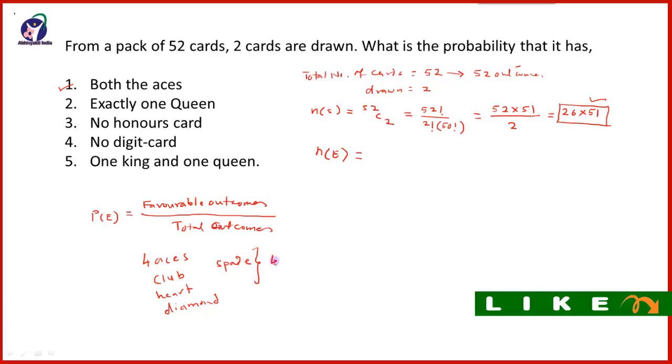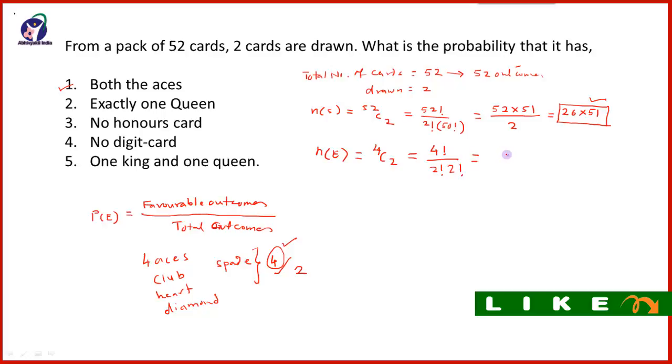So in all there are 4 aces, and out of that 2 are favorable to us, so the total favorable will be 4C2, which is 4 factorial divided by 2 factorial into 4 minus 2, that is 2 factorial.